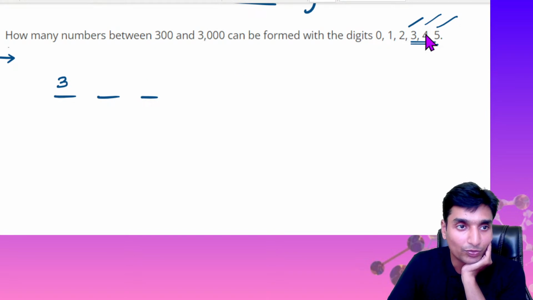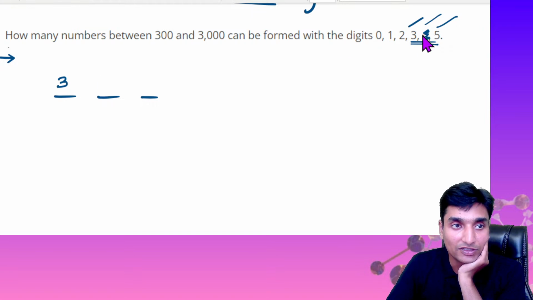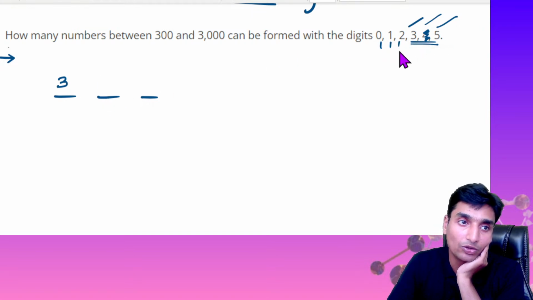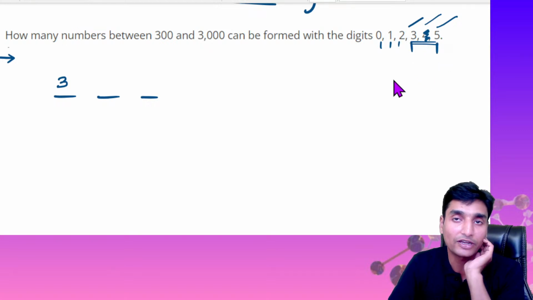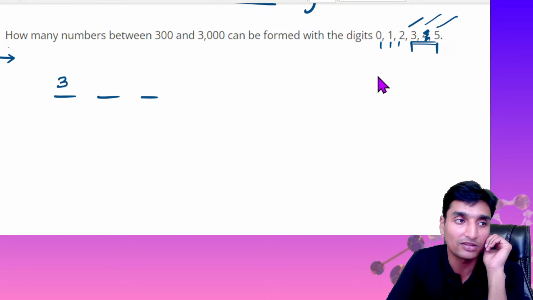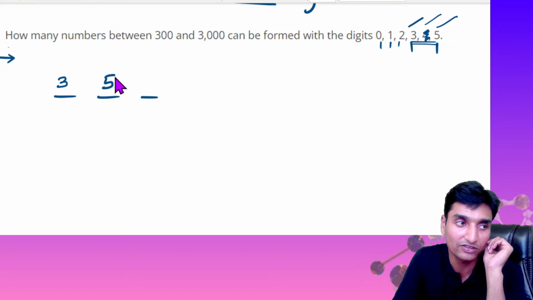Okay, so suppose we substitute any one number here, these 2 digits can be substituted along with 0, 1, 2, 3 and 5, totally 5 options available for us, guys. So that I have written here as 5.